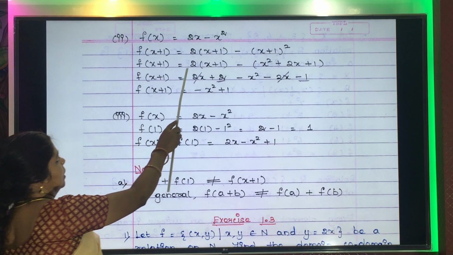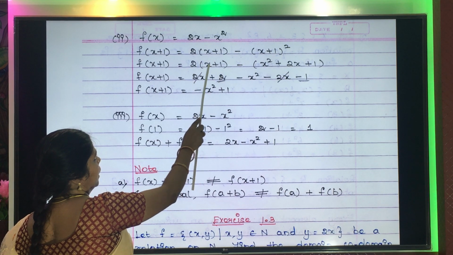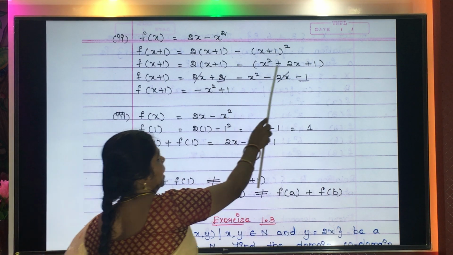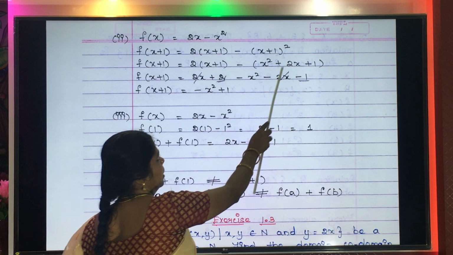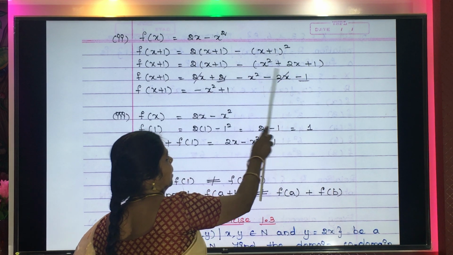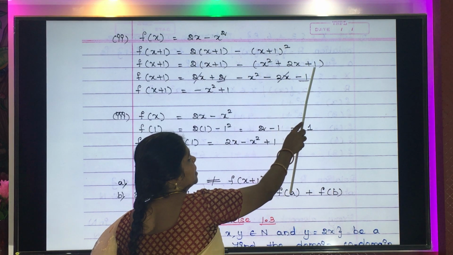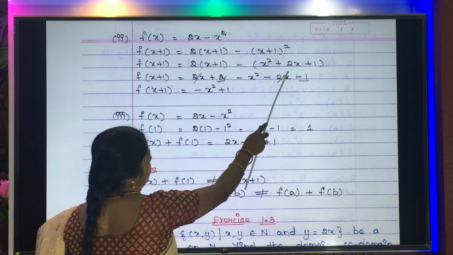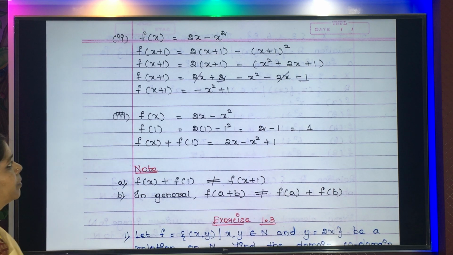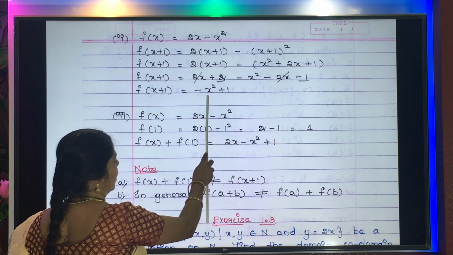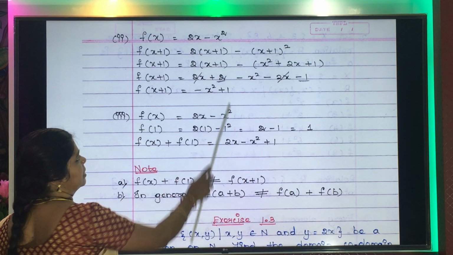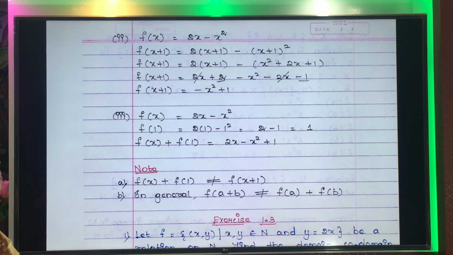Understood? Now take this 2 and multiply inside. 2 into x, 2x plus 2 into 1, 2. Take this minus sign inside. What will happen? Minus x squared minus 2x minus 1. When the minus sign goes inside, all the signs will change. Now what happens? Plus 2x minus 2x gets cancelled. What is remaining? Minus x squared plus 2 minus 1. Simplify, you will get plus 1. So this is the answer for f of x plus 1.